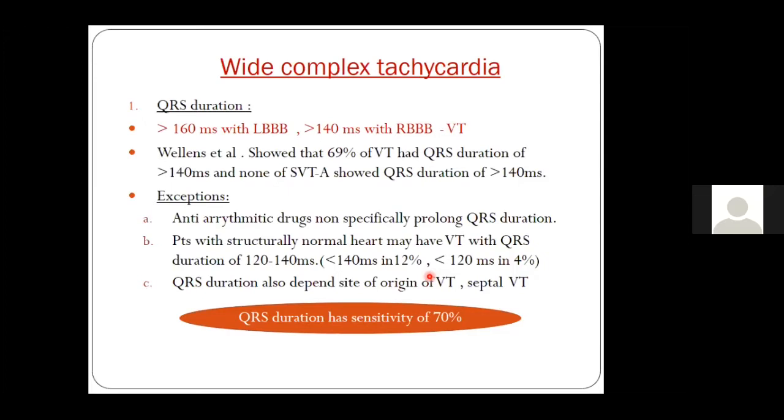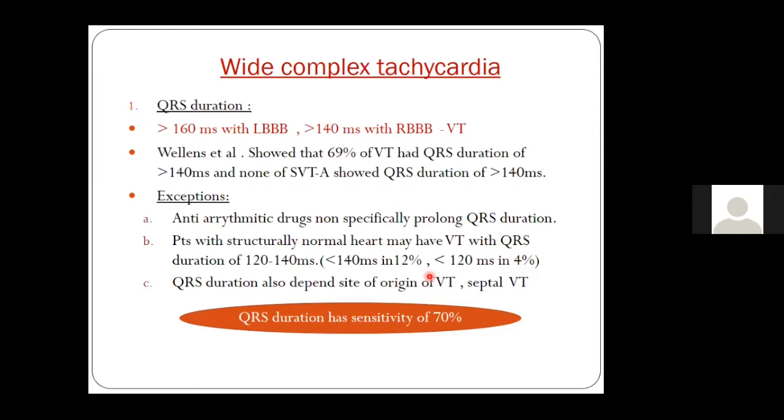Now, there are always exceptions, because most of you would have seen a typical ECG of a patient with fascicular VT, or what is known as a septal VT. If the ventricular tachycardia is arising near the septum, nearer the midline, that is from the fascicles, the QRS duration will be shorter.